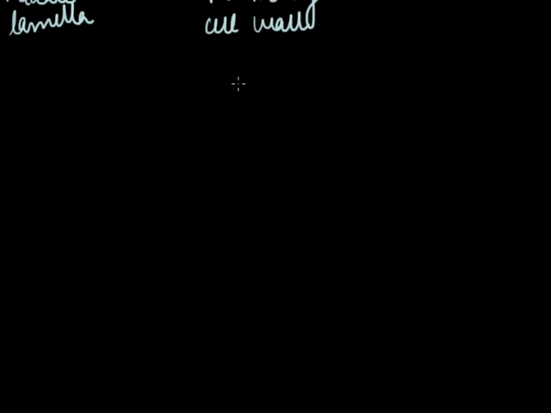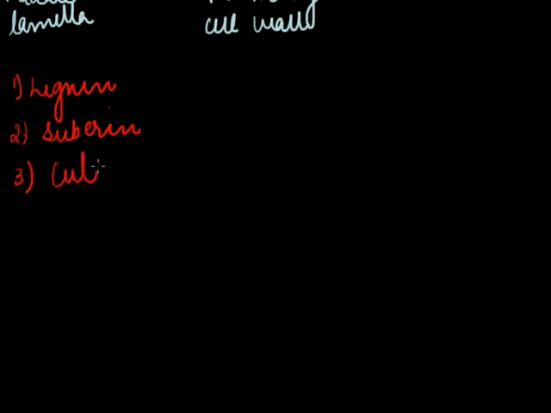Now apart from these layers, the cell wall consists of some secretions that consist of lignin, suberin, and cuticle. This we will discuss in our next class.